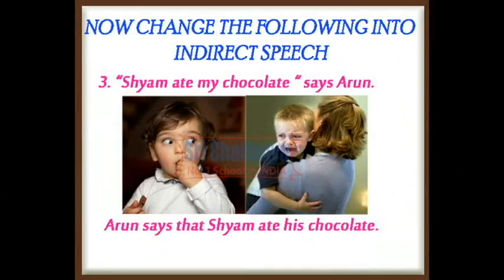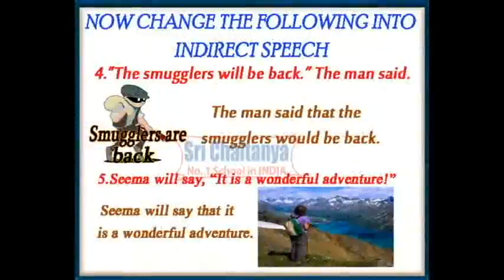"Sham ate my chocolate," says Arun. Arun says that Sham ate his chocolate. "The smugglers will be back," the man said. The man said that the smugglers would be back. Seema will say, "It is a wonderful adventure." Seema will say that it is a wonderful adventure.